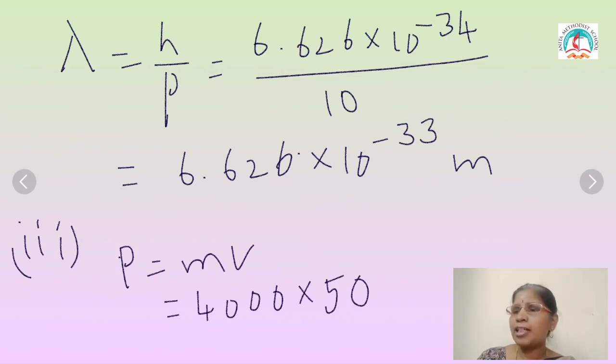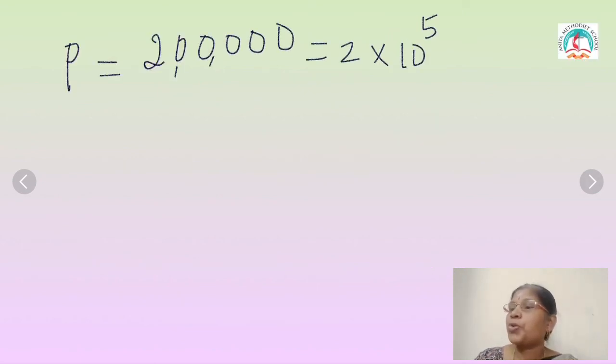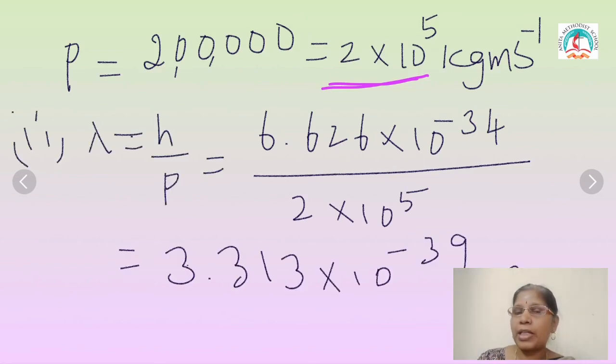Then the third case, you want to calculate the value of momentum, because mass and velocity are given, m into v. The m value given is 4000 and the v value is 50. So 4000 multiplied by 50 gives 20 into 10 power 4. So the answer is 2 into 10 power 5 kg m s power minus 1.